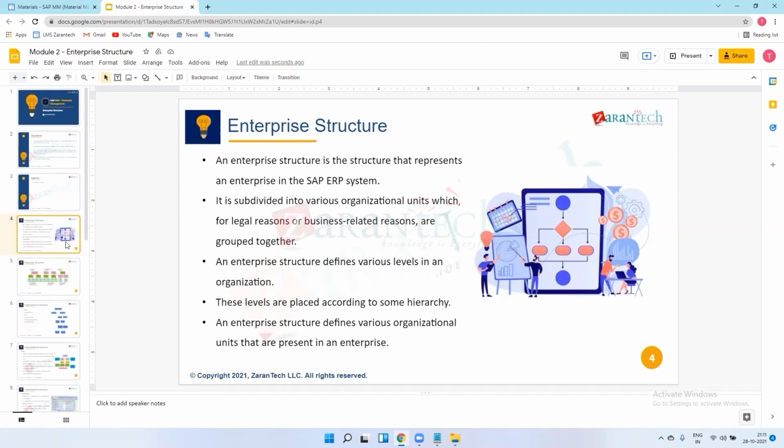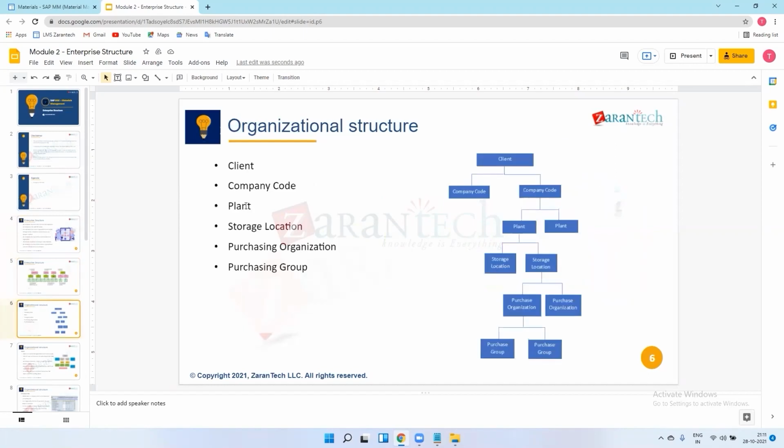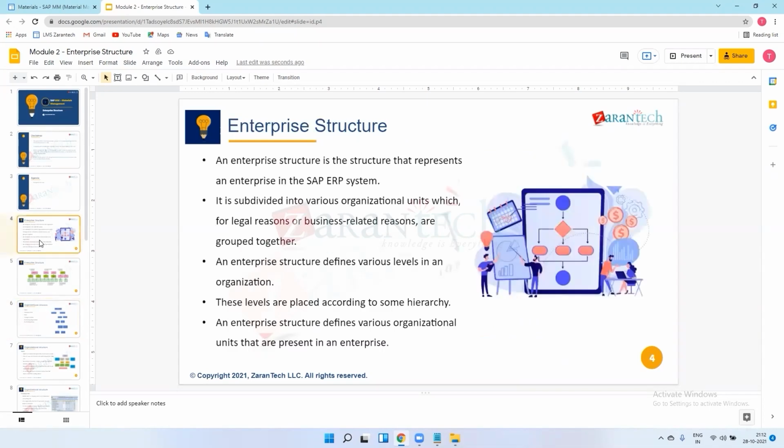From the next lecture, we will have practical sessions. I will show you how to create the company codes, how to create plants, how to assign them to the company codes, what the T code is, what the path is, how to open the paths, and how to create the storage locations. I will explain everything.